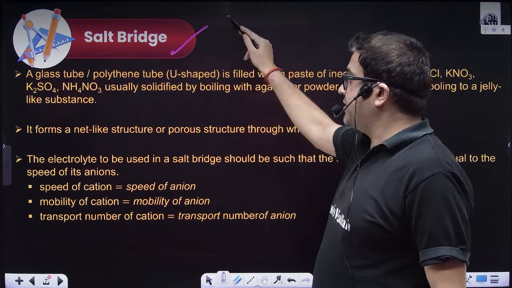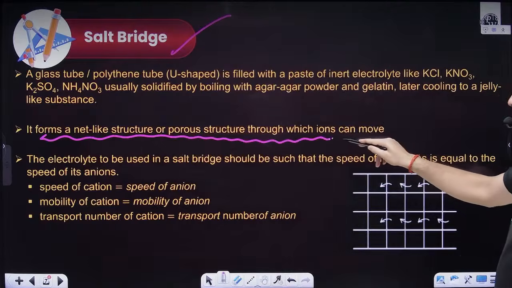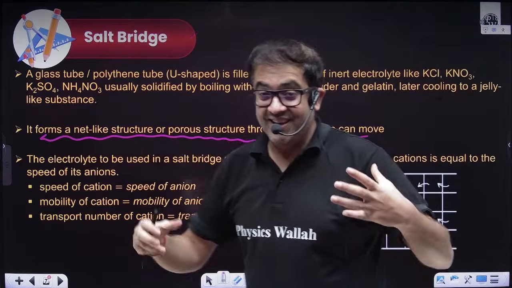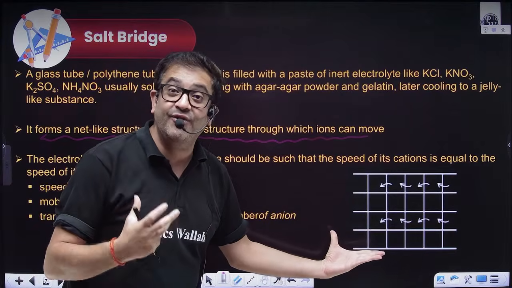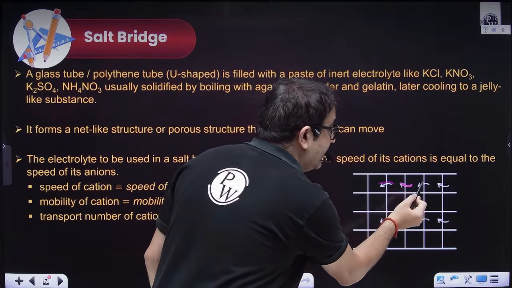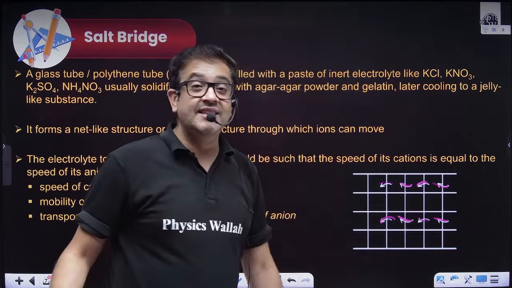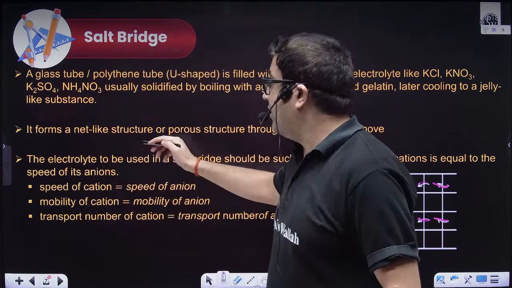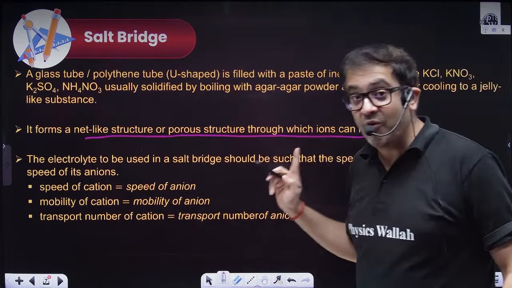So what about the salt bridge, sir? Some more functions. It forms a net-like structure, porous. The jelly-like substance is forming a net-like structure because it has been solidified. But because it is jelly-like, the ions can easily move among them. So how are these ions moving, sir? Because it is forming a net-like or porous structure which is allowing the movement of ions.